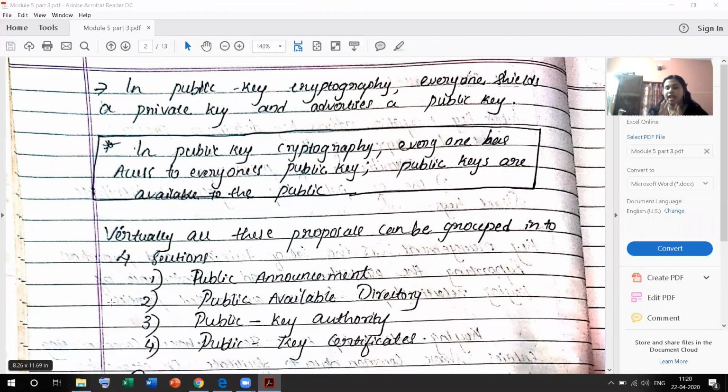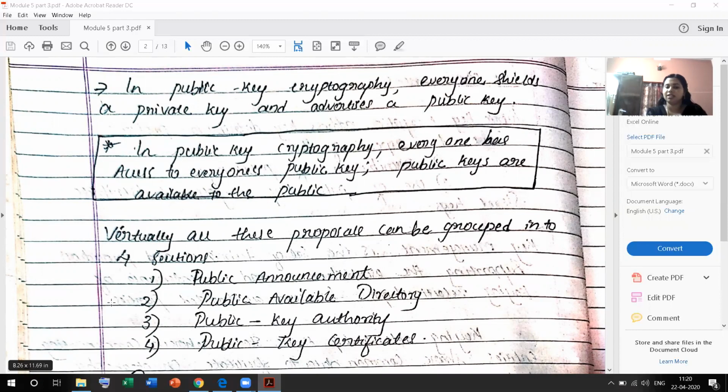Hence, the distribution of public keys can be grouped into four categories: public announcement, publicly available directory, public key authority, and public key certificates. The first one is public announcement. In public announcement, we publicly announce our public key. We have already said that in public key cryptography, public keys are available to everyone, but this has some disadvantages. So we move to the publicly available directory.